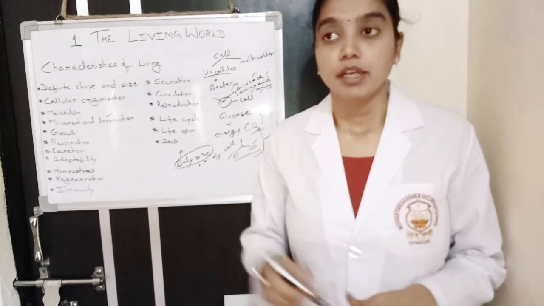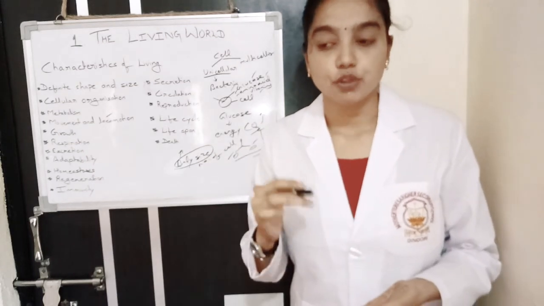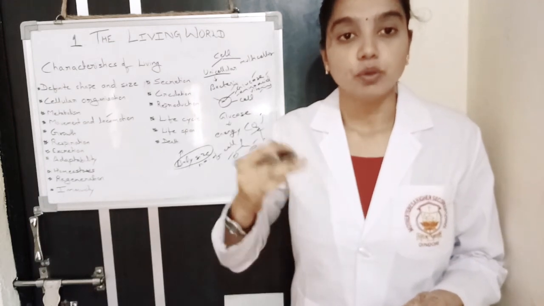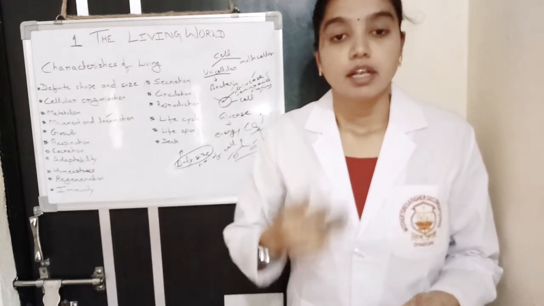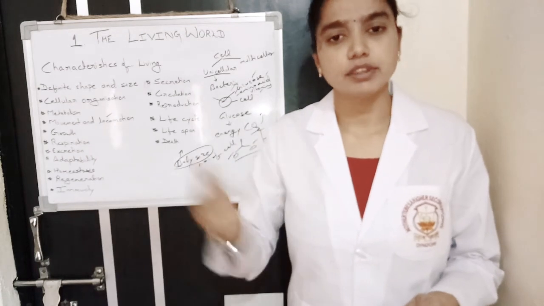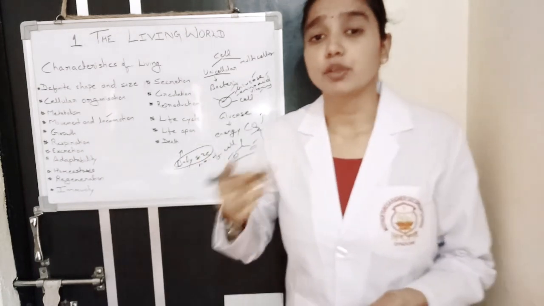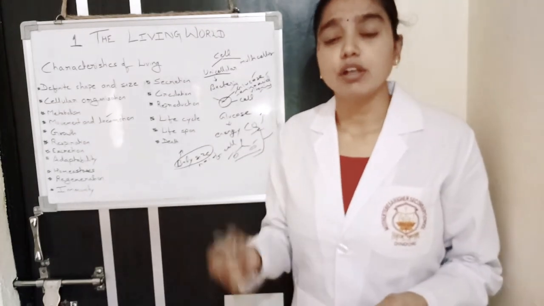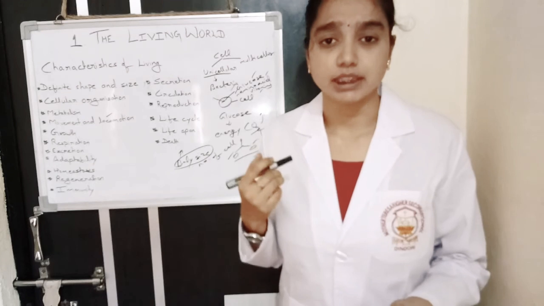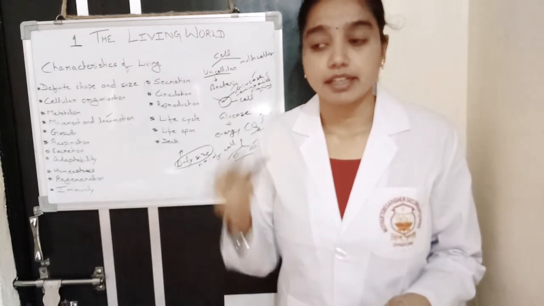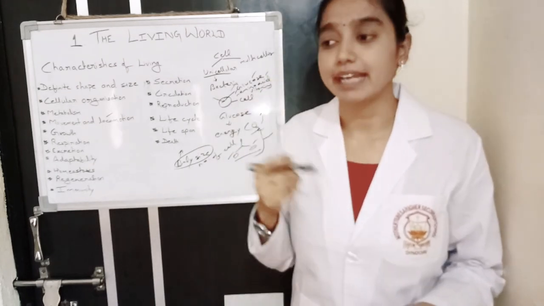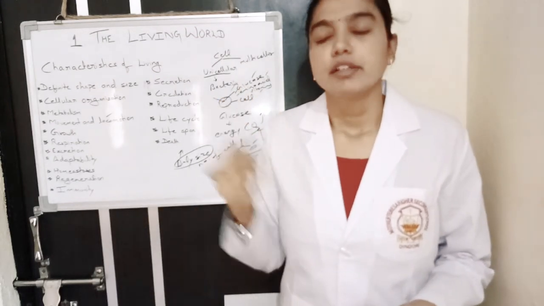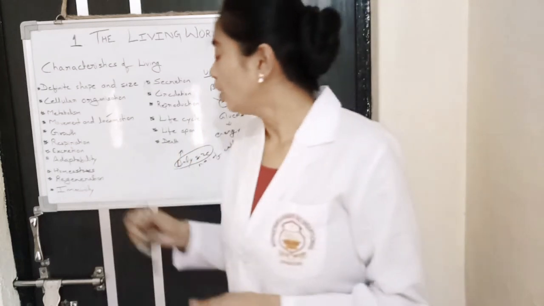For example, a human baby develops and grows till the age of 2, 3, 4. As the age increases, the growth of the body takes place, size of the body increases. It also takes place in many organisms. You can see there are offspring of many organisms, like mouse offspring and cow baby. So growth takes place in the organism.